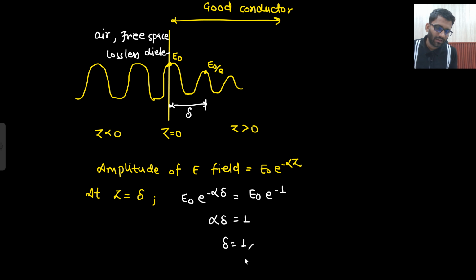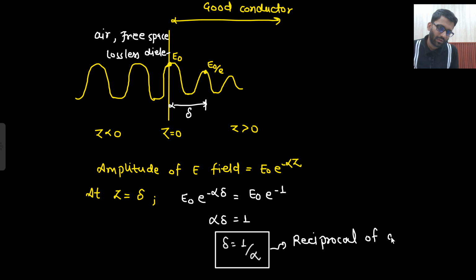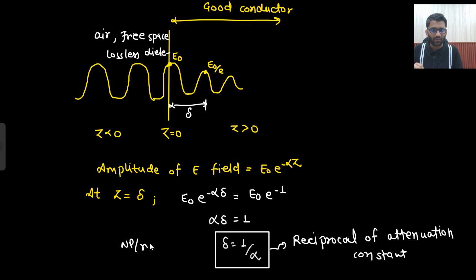So what is your skin depth? Skin depth is simply the reciprocal of your attenuation constant. What will be its unit? The unit of alpha was neper per meter, so will it be meter per neper? No. The unit will be meter only, because it is a depth.